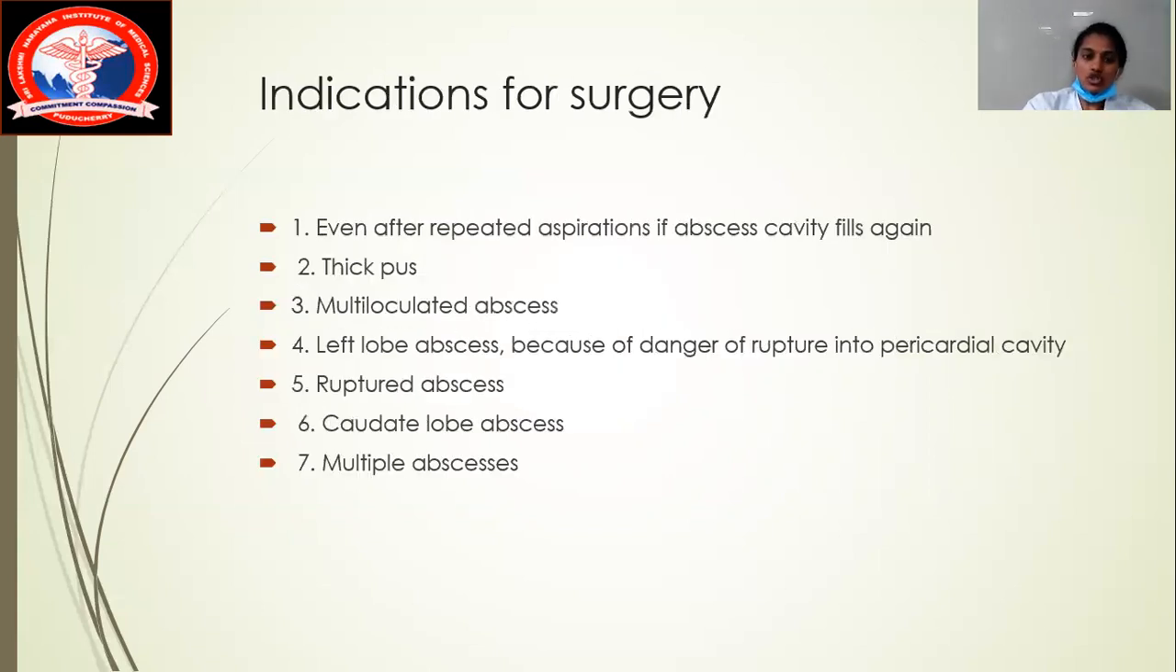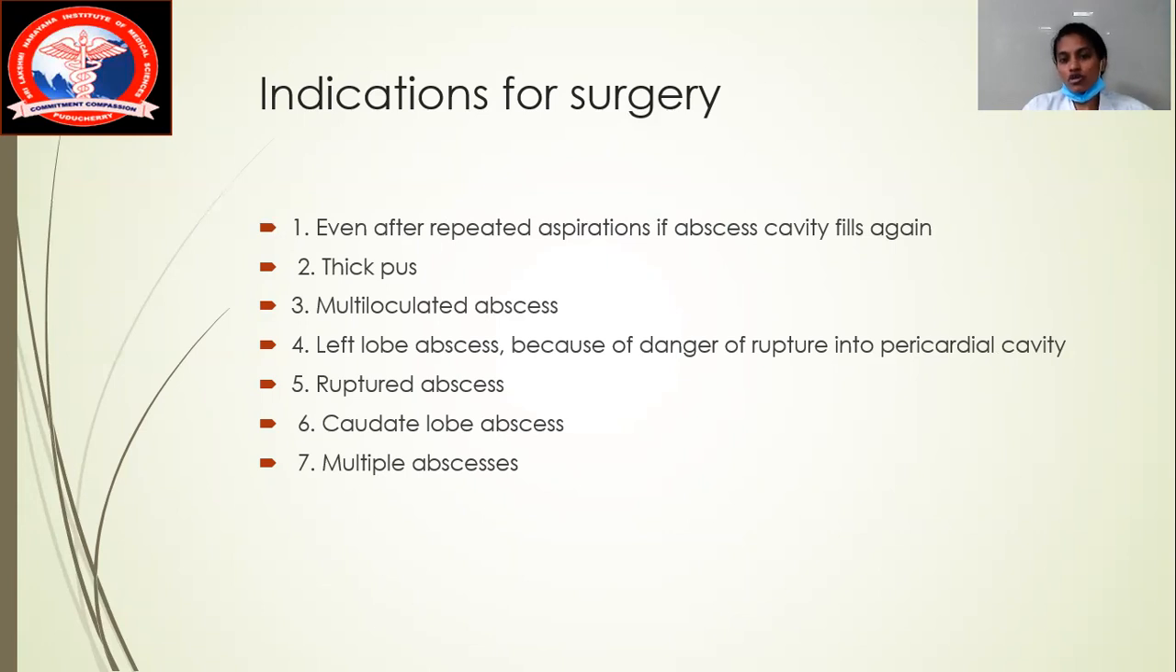Next, when are you going to do surgery for this patient? Even after repeated aspiration, if the abscess cavity gets filled up again and again. Next, if the patient has very thick pus that cannot be drained by the procedure. Next is a multiloculated abscess. In multiloculations, only a few loculated abscesses we can drain or aspirate. The remaining, more than three, you can't drain off. Therefore the patient always needs surgery.